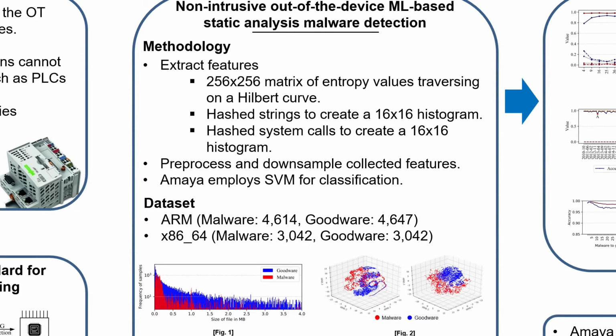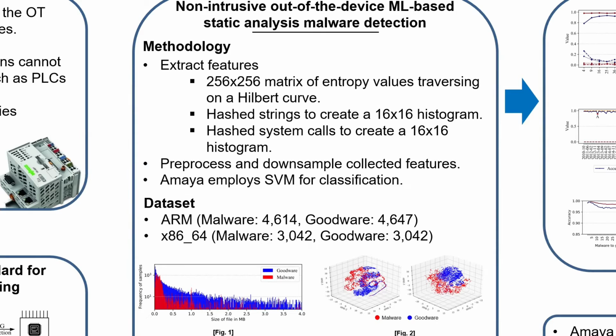We also extract ASCII strings considered to be at least of length 6, hashed between 0 to 16, and paired with log base 1.25 to create a 16 x 16 histogram. Similarly, we also create a histogram for all the system calls in the binary. Intuition for the selected features is to model the ELF binaries in a platform-agnostic manner. We do not preserve its functionality in these features, but instead the ELF binary content and similarities between different variants using strings and system calls.